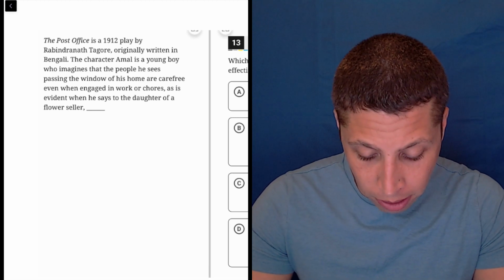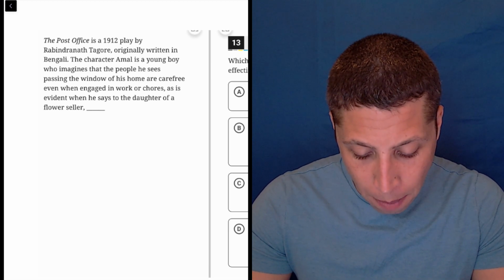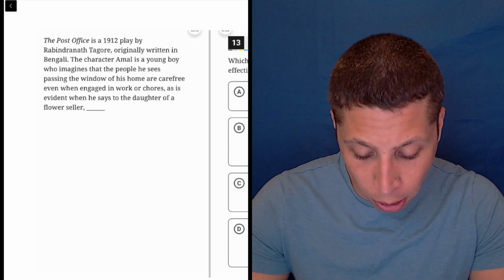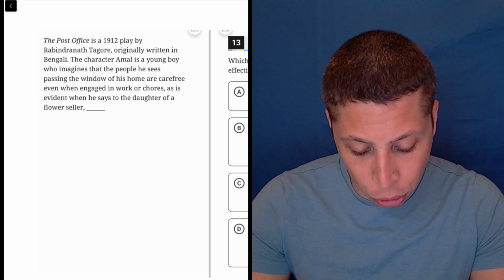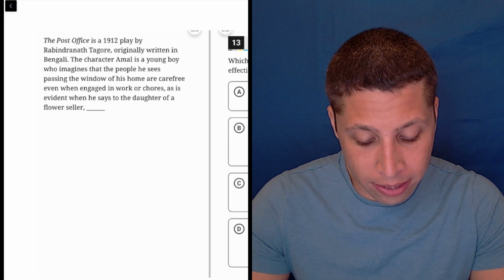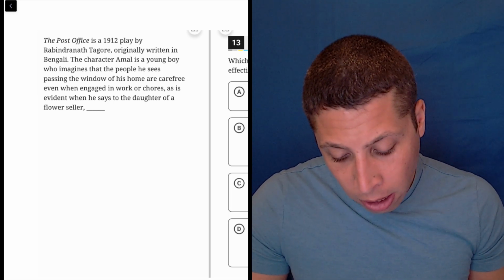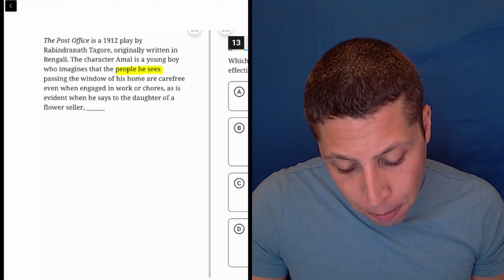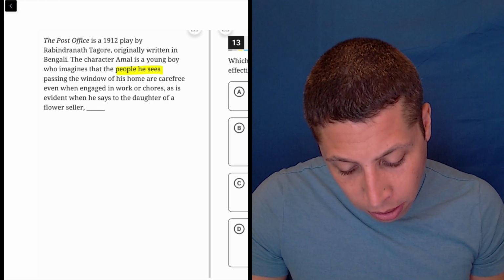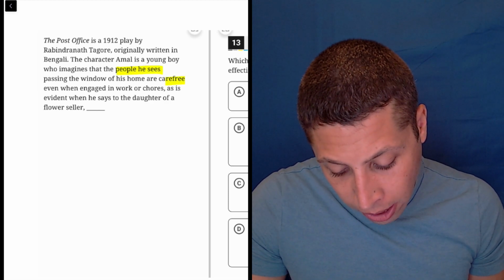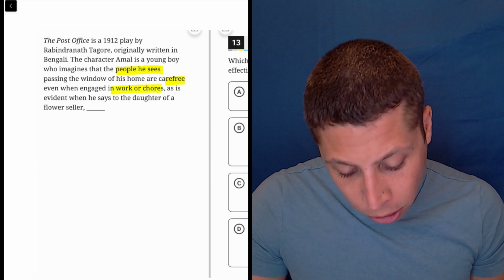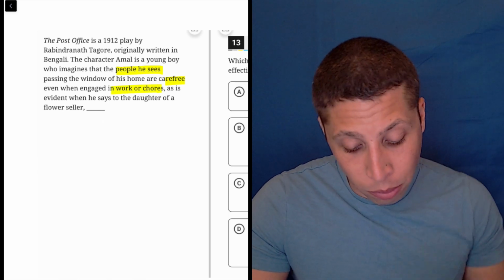The character Amal is a young boy who imagines that the people he sees passing the window of his home are carefree, even when engaged in work or chores, as is evident when he says to the daughter of a flower seller. So, okay, focus on adjectives here. A young boy who imagines that the people he sees passing the window of his home are carefree, even when engaged in work or chores. So they're doing work.